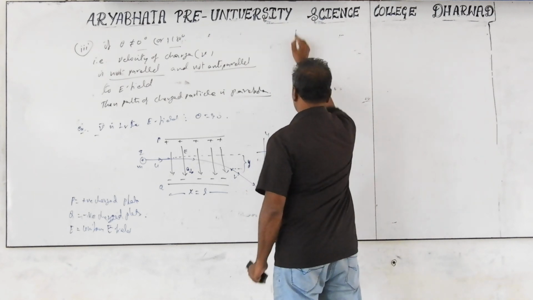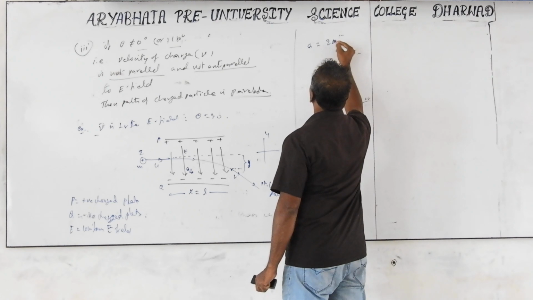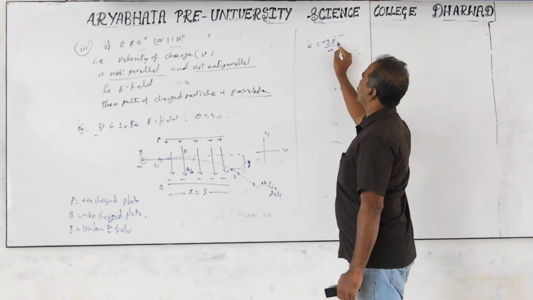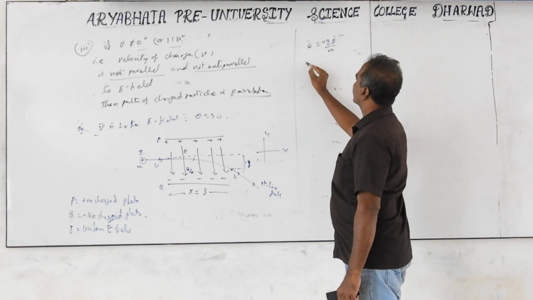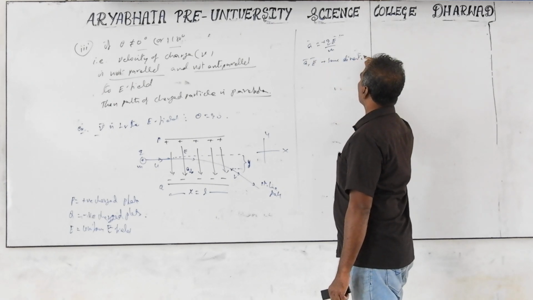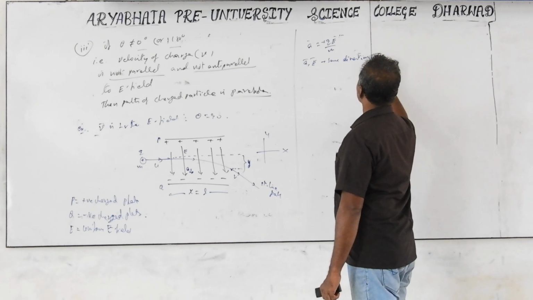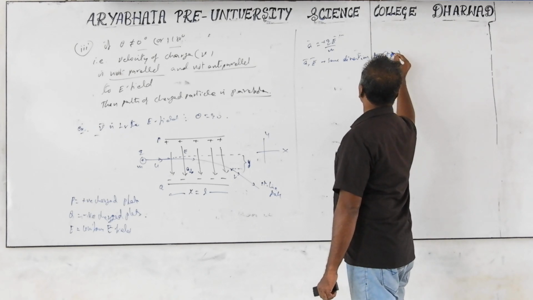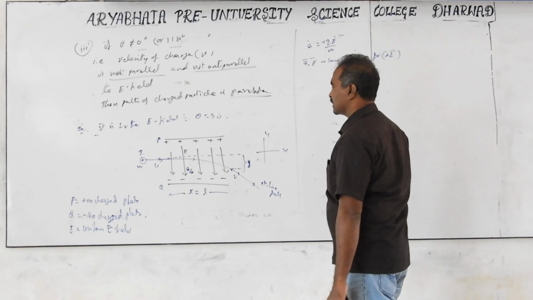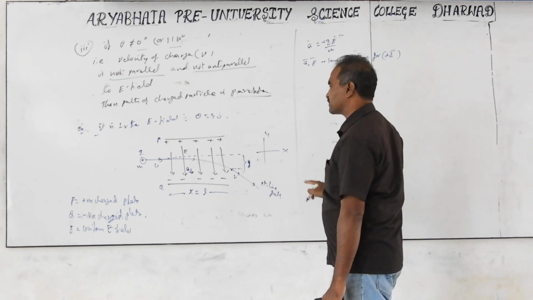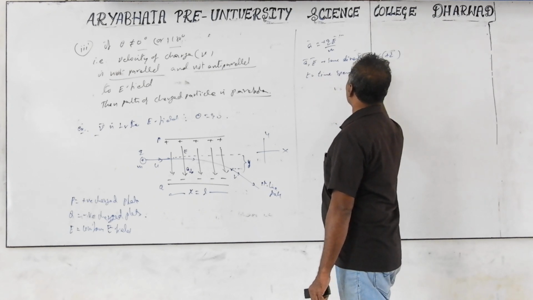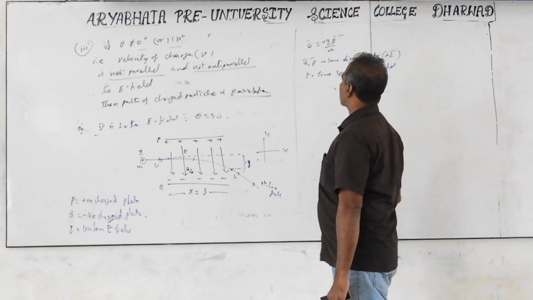Acceleration a equals qE by m. We are taking the positive charge in this example, therefore it is a plus, meaning a and E are in the same direction for a positive charge. The second thing is displacement. In the time t seconds, x is the displacement, and t is the time spent in the electric field.